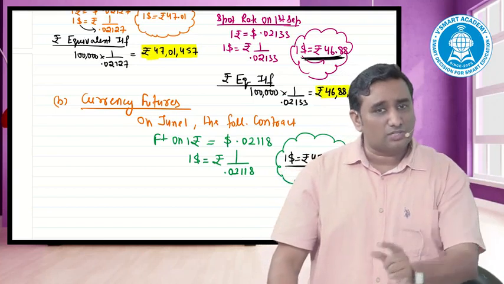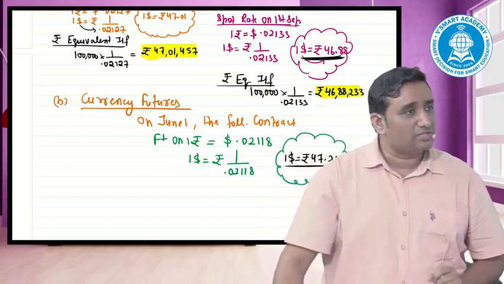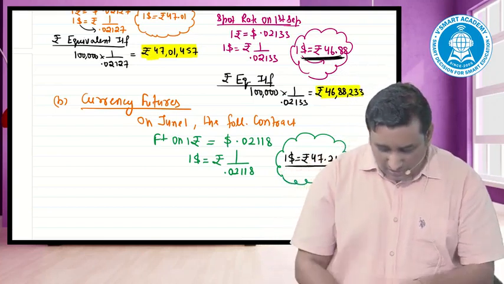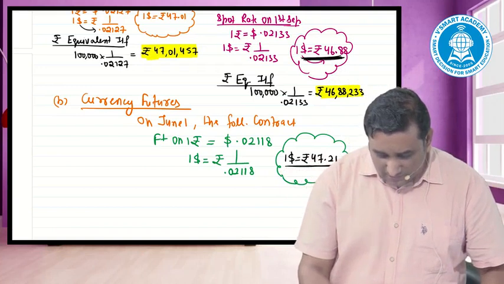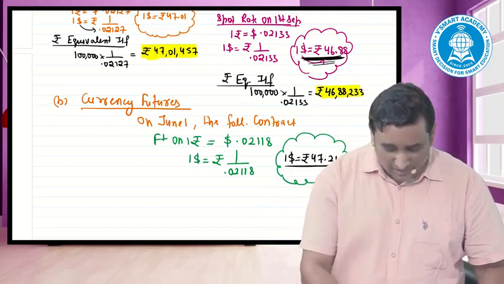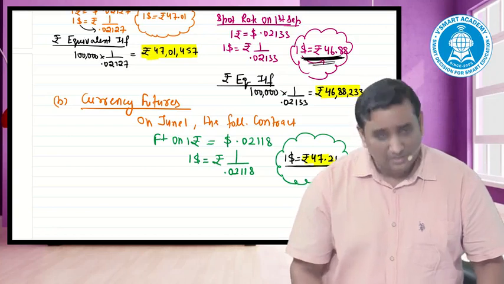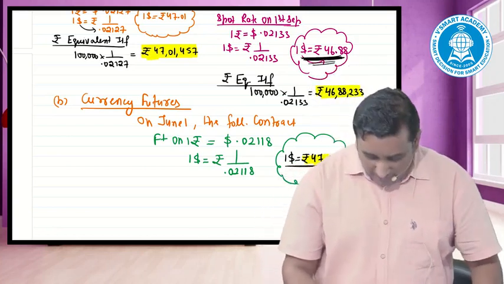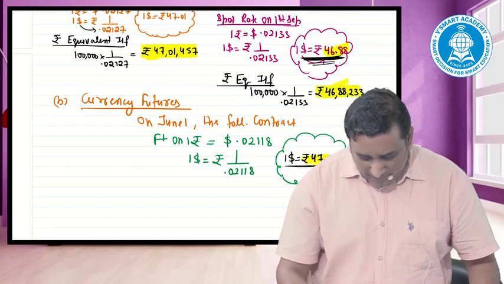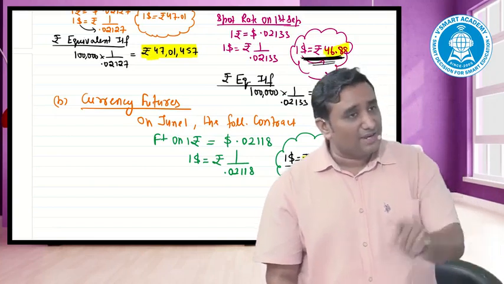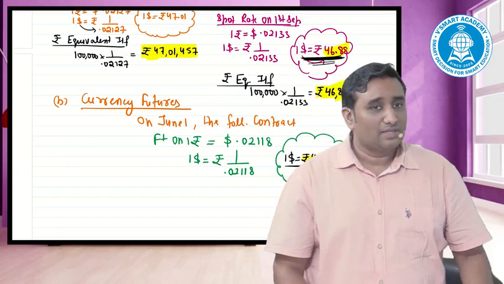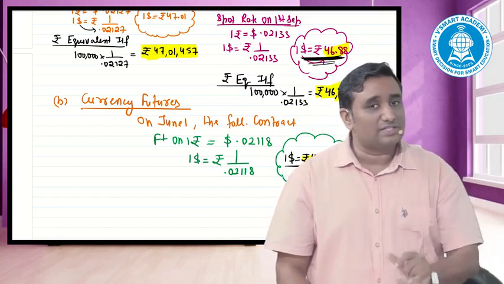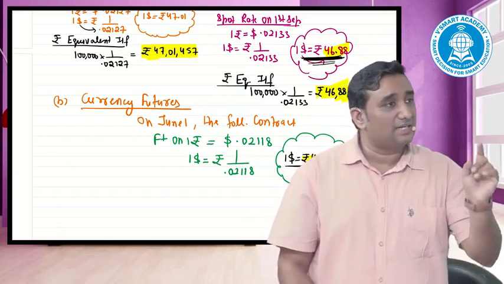100% guarantee in this question. Futures will give me what? Profit or loss? Profit. It has to give, because cash market is giving me only how much? 46.88, whereas promise given by the futures is what? 47. That means if I would not have taken futures contract, my inflow was only 46.88, which I can see here. Then that means balance has to be compensated by whom? Futures market. Whatever the difference comes, it would not be exactly the same.